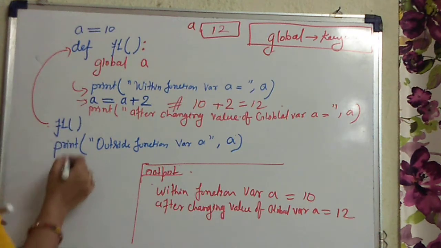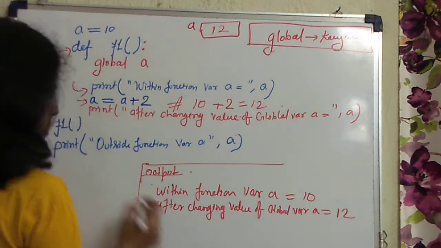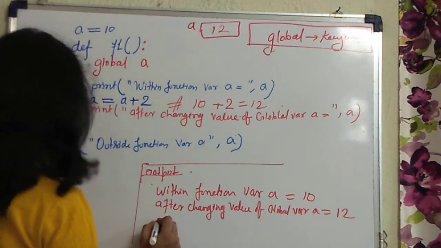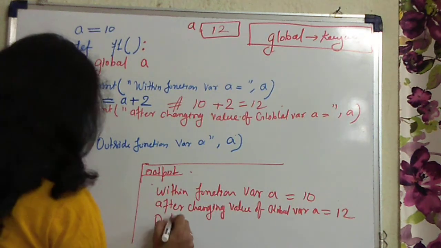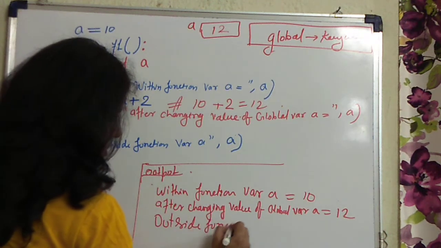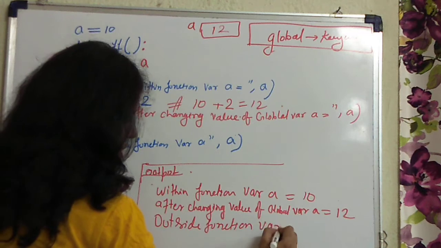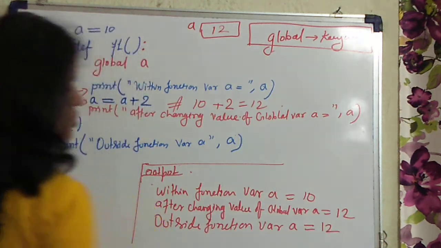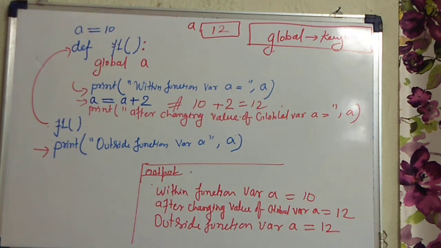You will come back here, and then when the print statement outside the function is executed by the system, outside function variable A equals, what value will get printed? 12. Clear everyone? So this is the global variable and the local variable, right everyone?